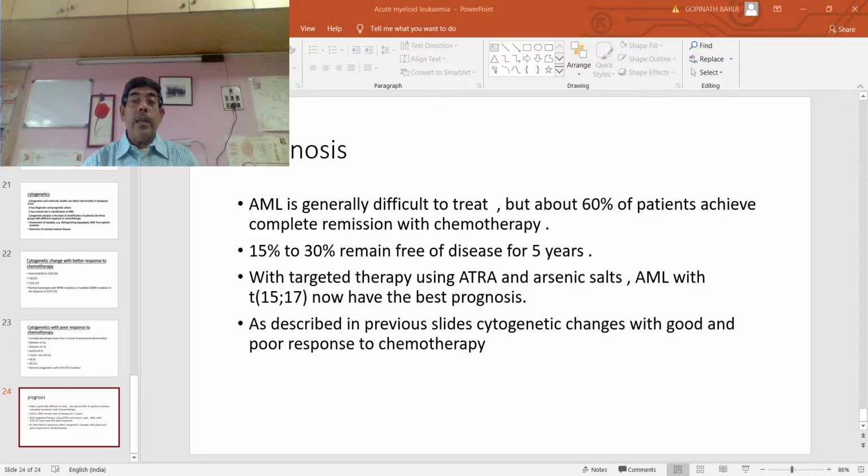With targeted therapy using ATRA, all-trans retinoic acid, and arsenic salt, acute myeloid leukemia with translocation 15;17 now has the best prognosis. As described in the previous slides, cytogenetic changes are associated with good and poor response to chemotherapy. Thank you.